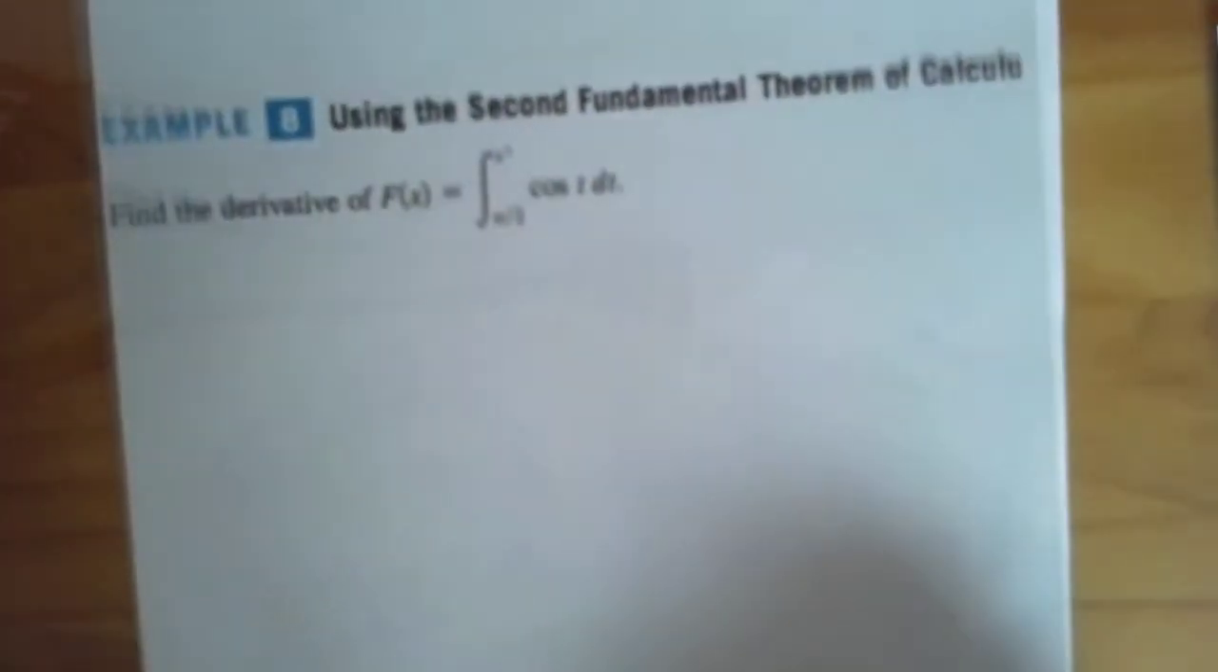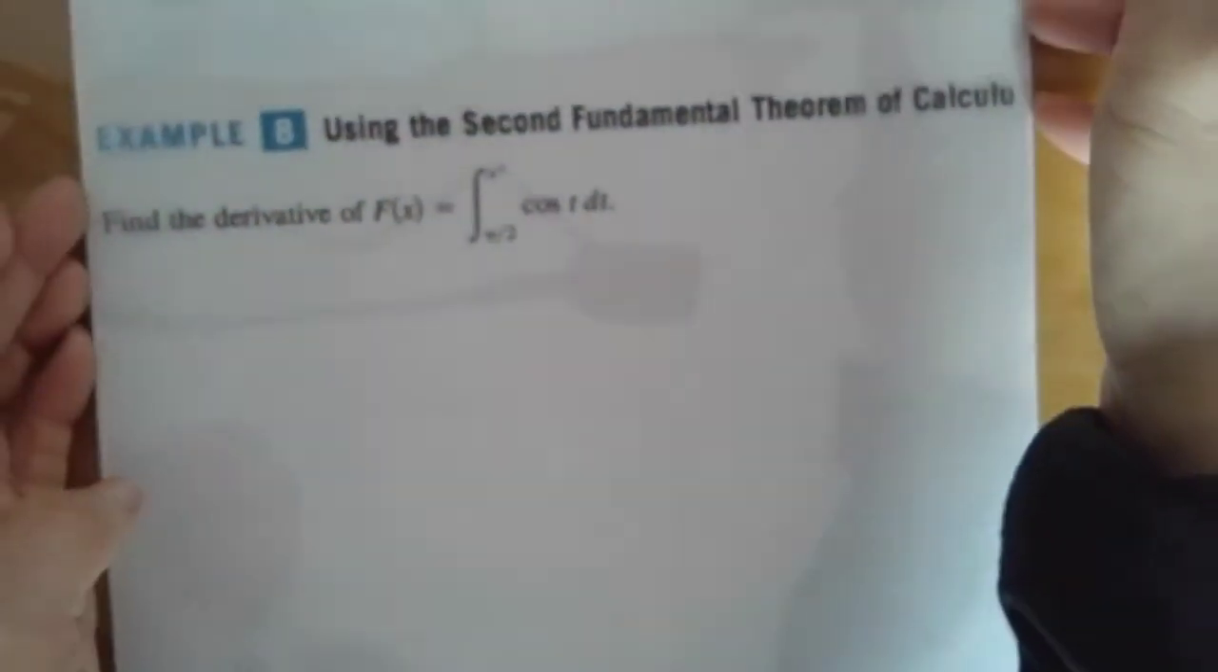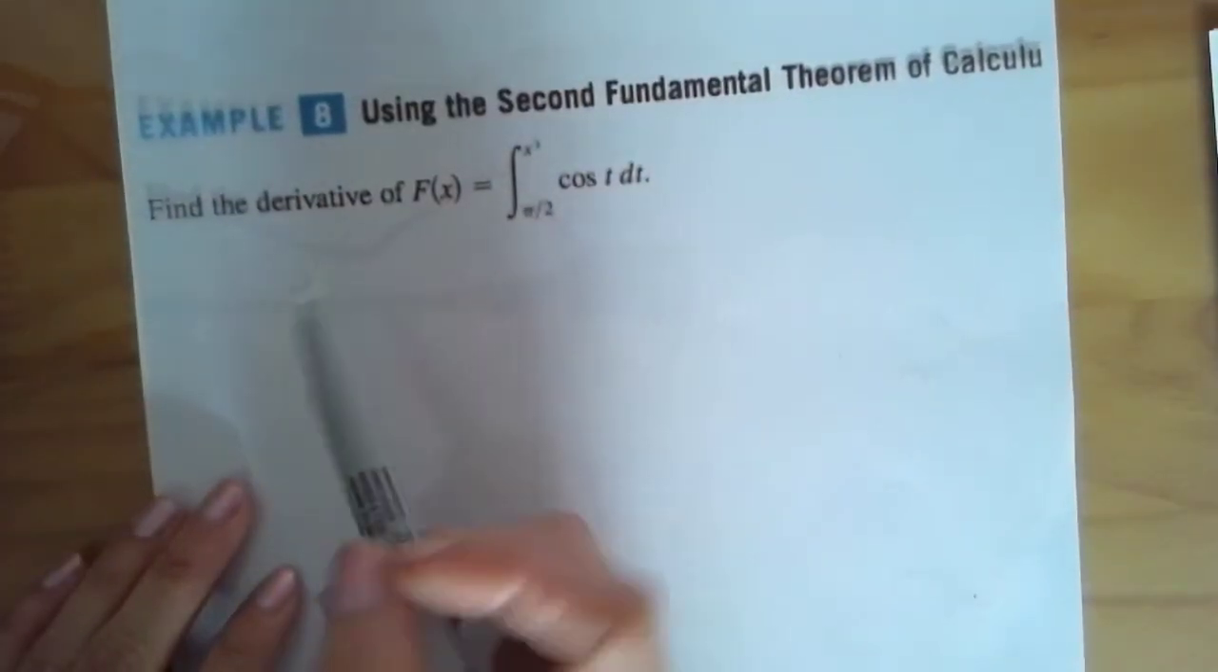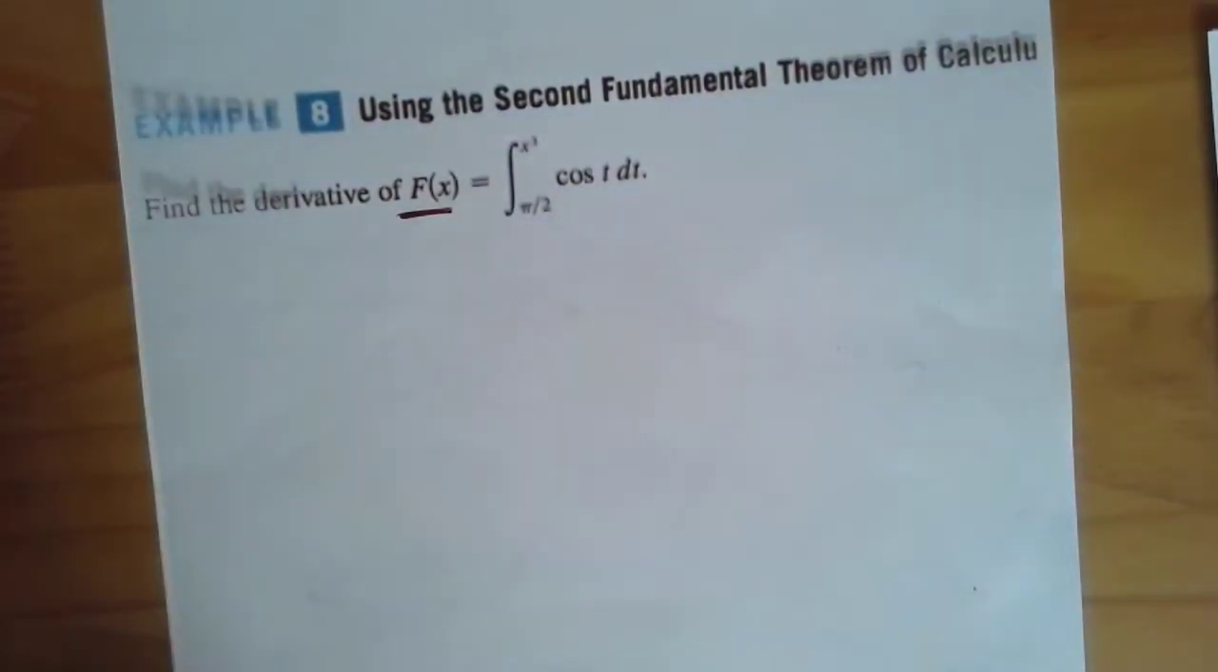So I have this one here. I'm going to skip the first one. Let's go to this one here. Using the second fundamental theorem of calculus, they want us to find the derivative of f of x. What does that mean?